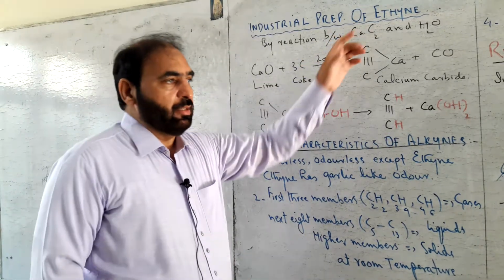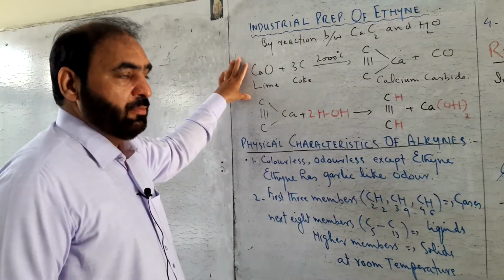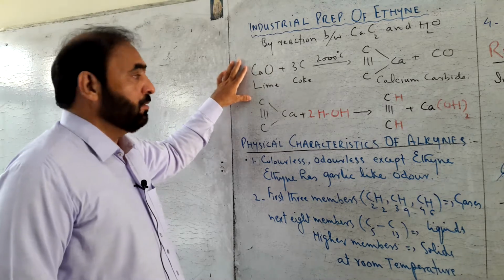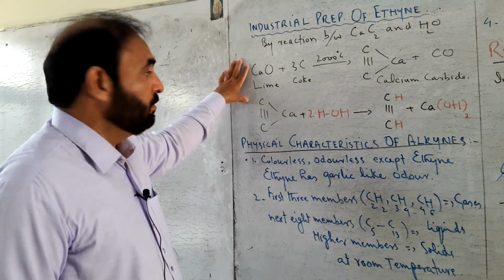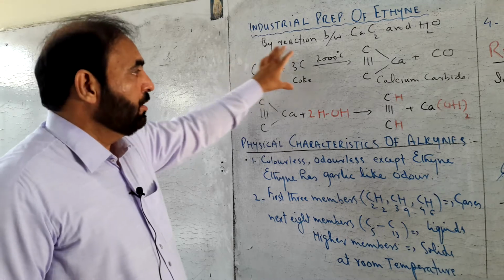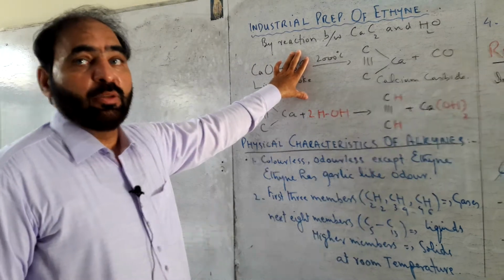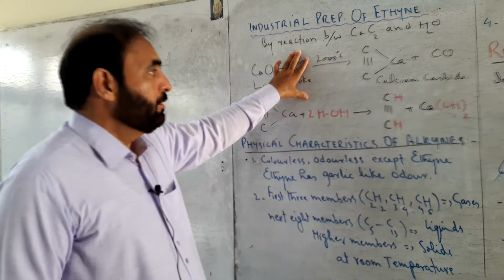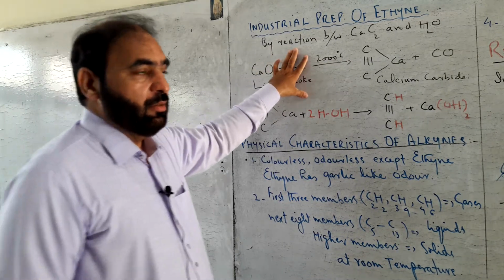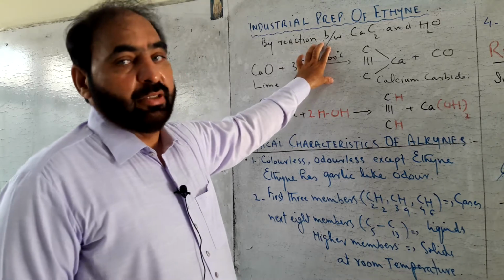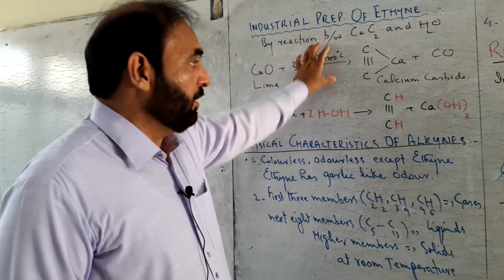Calcium carbide is produced by reaction between quicklime, calcium oxide, and coke, 100% pure carbon. The reaction is carried out at a very high temperature of 2000 degrees centigrade.